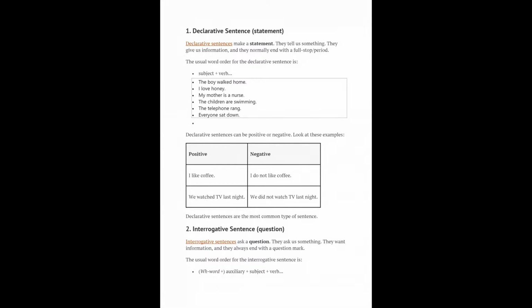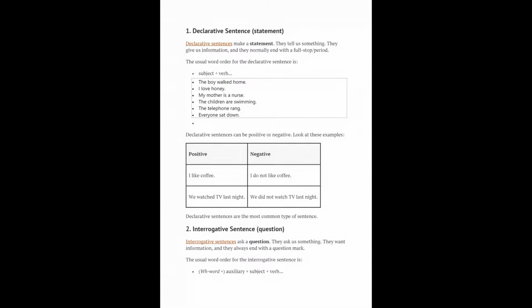Here is one more example, declared by someone: everyone sat down. If some people are standing over there, the person would instruct someone that everyone sat down. Here everyone is the subject form, sat is the verb form, and down is itself a verb. So with this help we shall move towards the